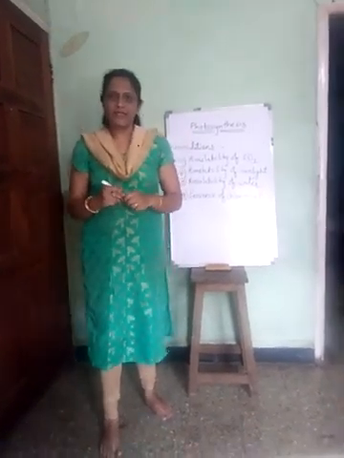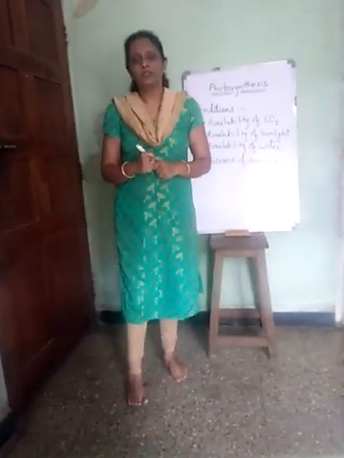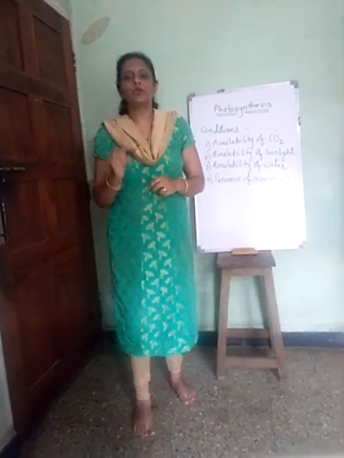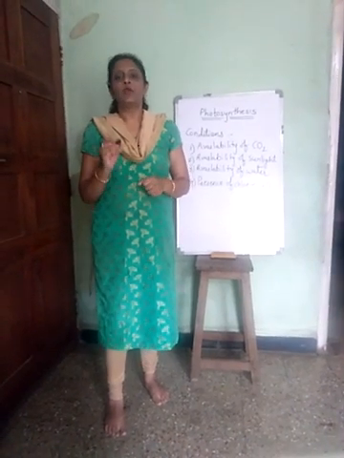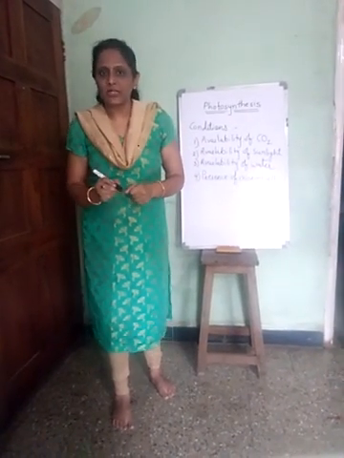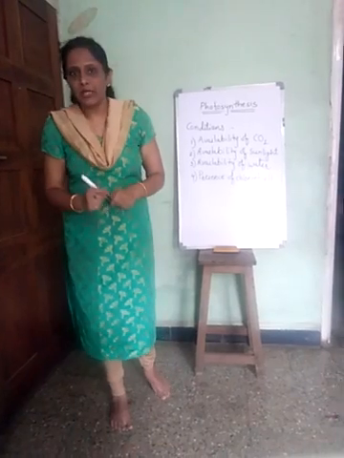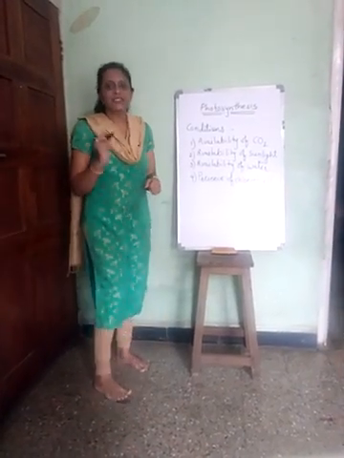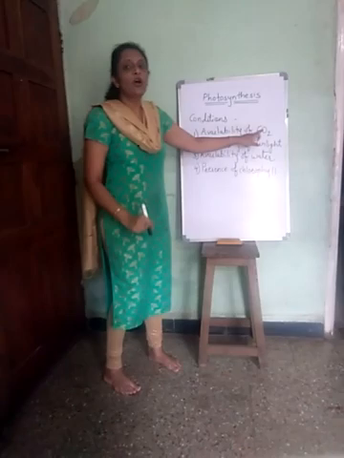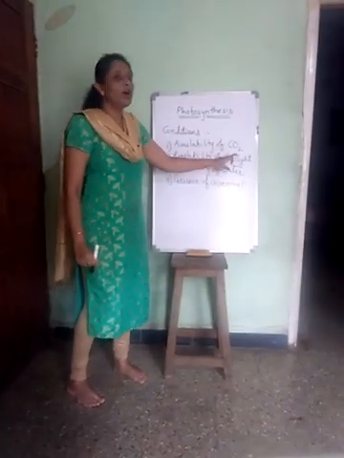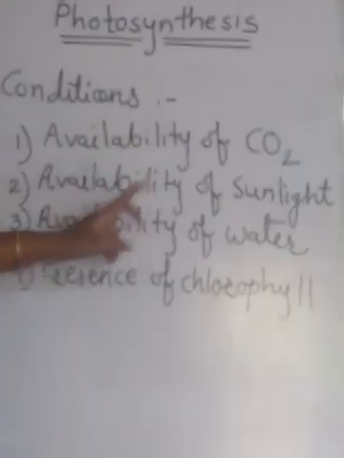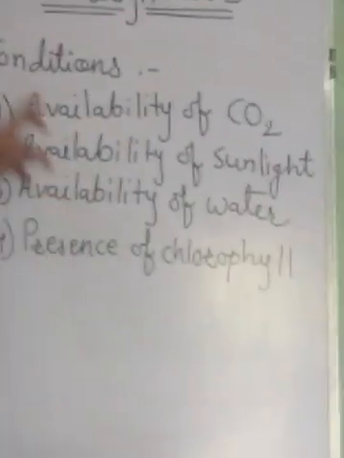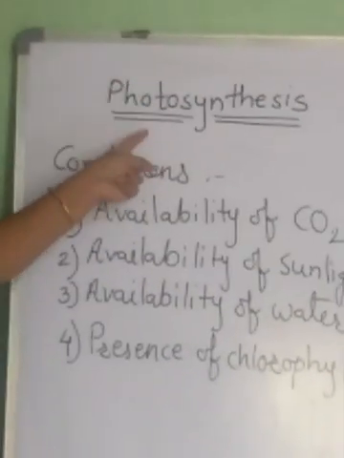Good afternoon. In the last lecture we have seen that photosynthesis occurs in the chloroplast. So the chloroplast is said to be the site of photosynthesis. For the process of photosynthesis to take place, certain conditions are very important, and those conditions are nothing but availability of carbon dioxide, availability of sunlight, availability of water and presence of chlorophyll. These four conditions are very important for the process of photosynthesis to take place.